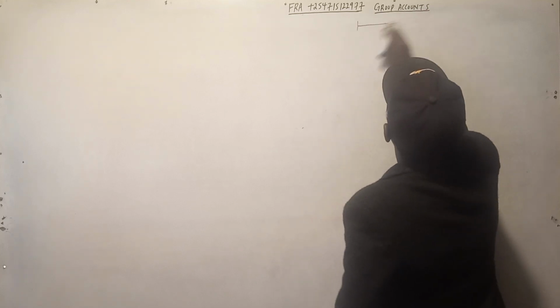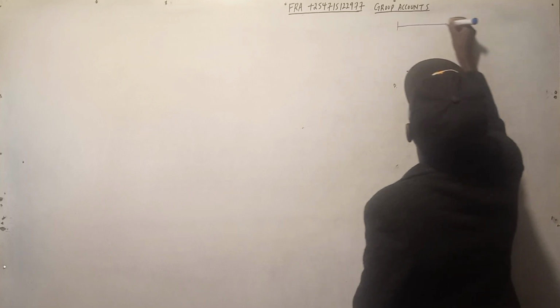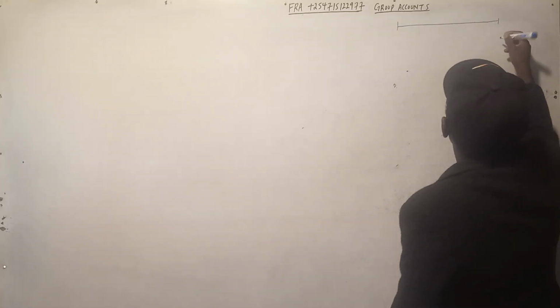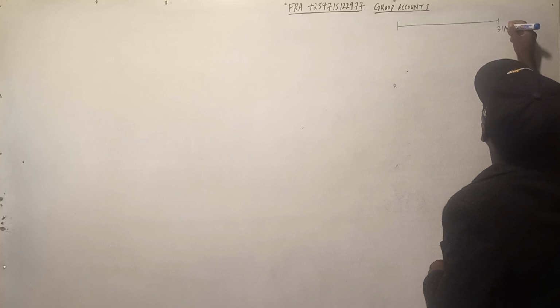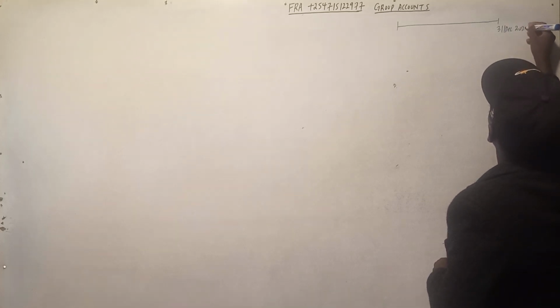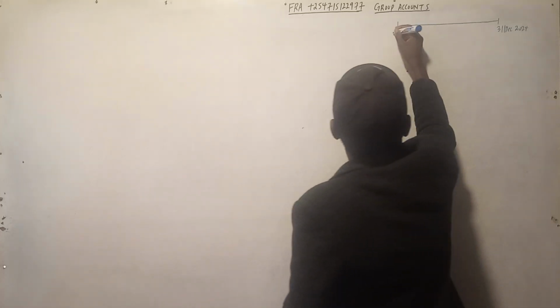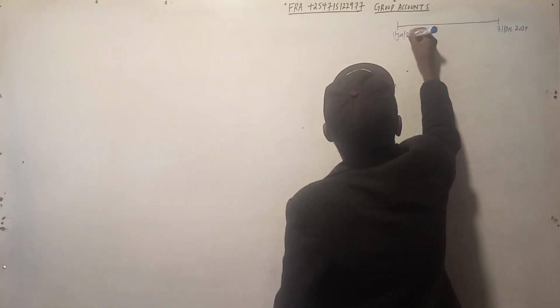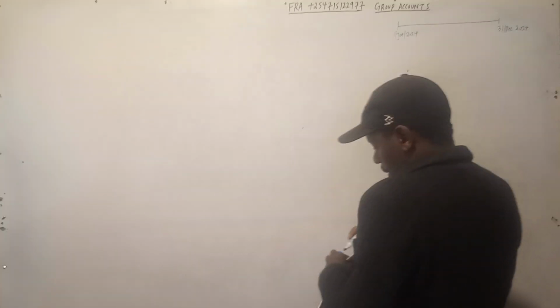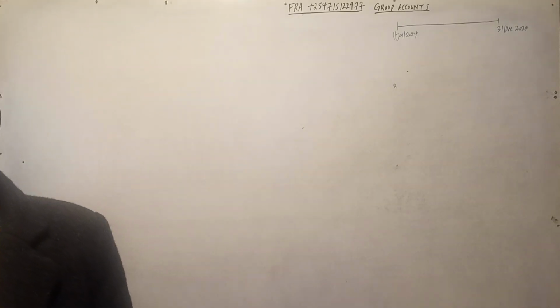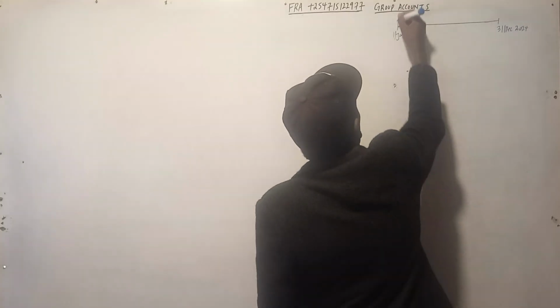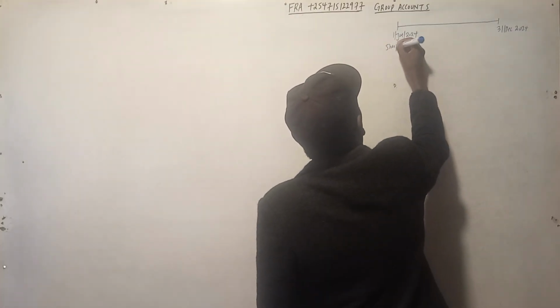So we need to draw a timeline. This one is for illustration purposes. In an exam, also make sure you do this. So it ends 31st December 2024, meaning the period starts on 1st January 2024. Now, let us go back to our statement above. The first one says, on 1st January, Pool Limited acquired 80% controlling interest of Sharp. Now, Sharp was acquired at the beginning of the year.